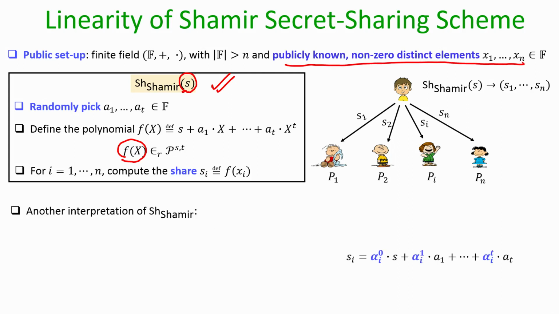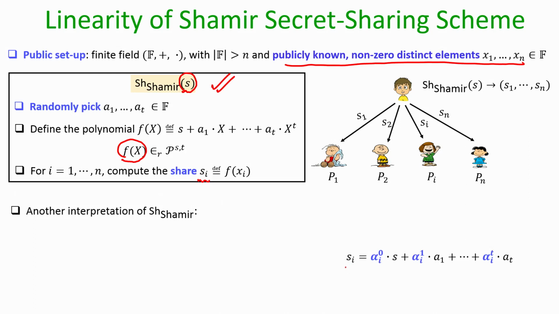Okay. So, to verify whether the Shamir secret sharing satisfies the linearity property, we have to verify whether each share Si can be expressed as a linear combination of the secret and the randomness, right.